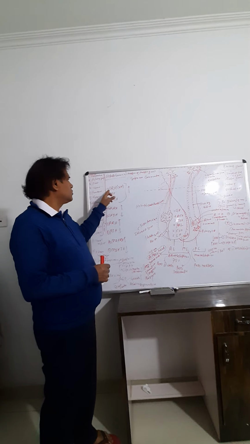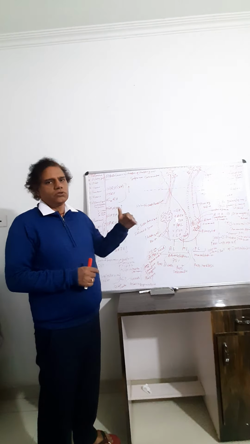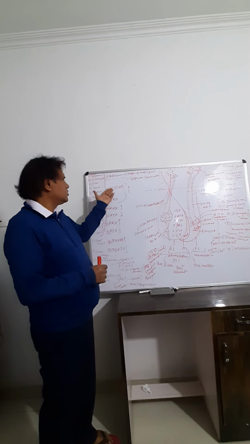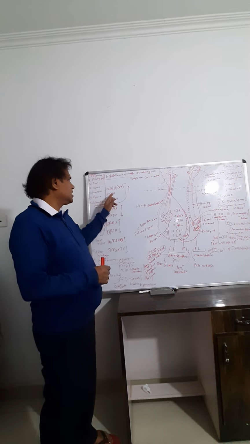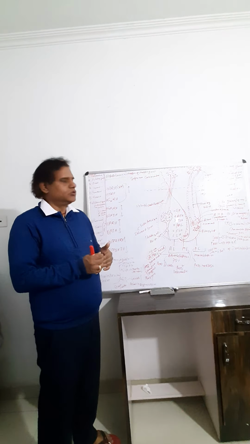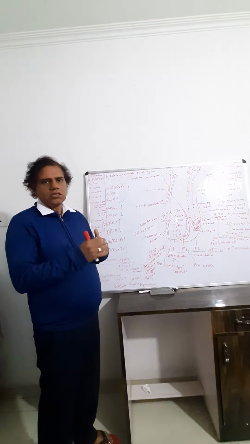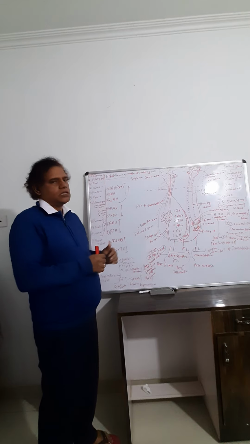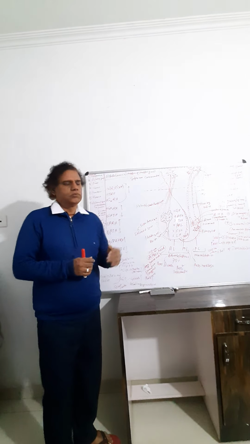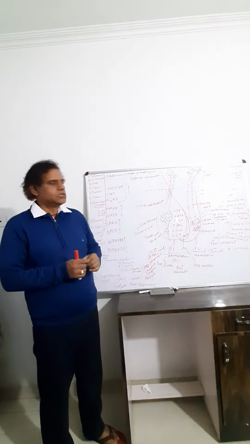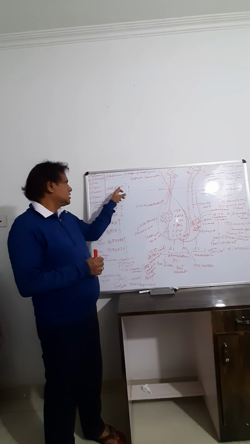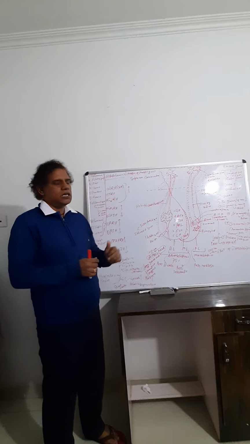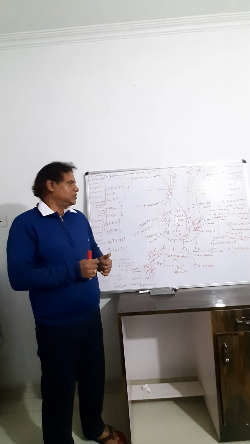CRH, the corticotropin releasing hormone, which controls ACTH, adrenocorticotropic hormone. TRH, thyroid releasing hormone, which controls TSH. GnRH, gonadotropin releasing hormone, which controls FSH and LH. So CRH, TRH, and GnRH only increase their activity.